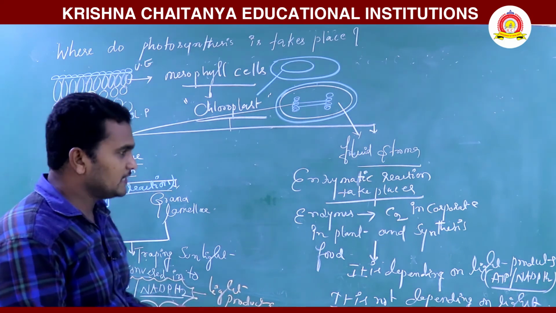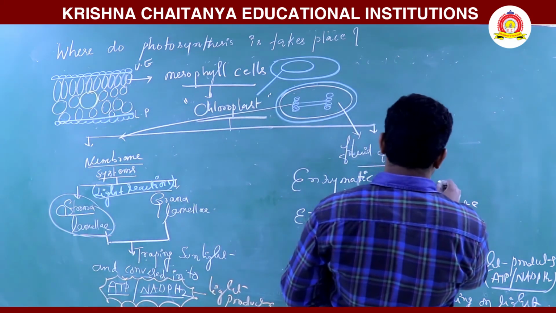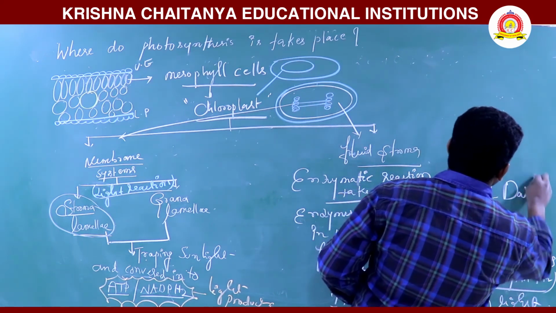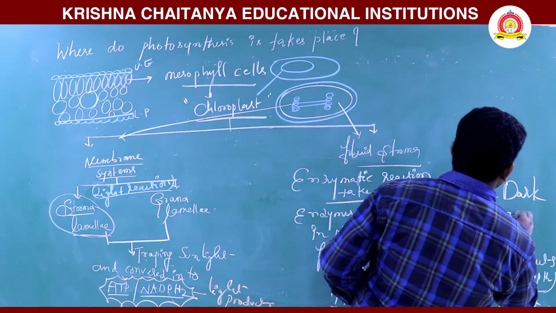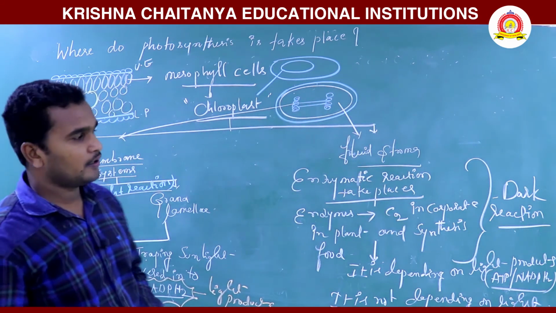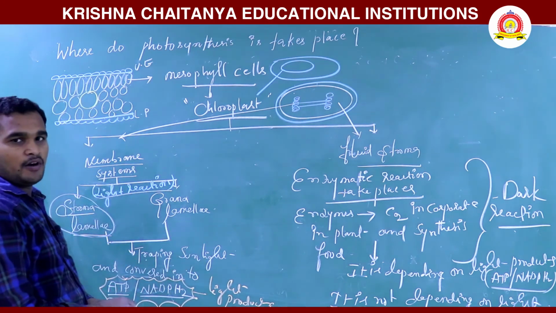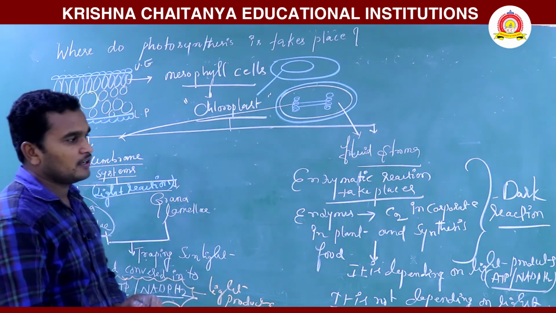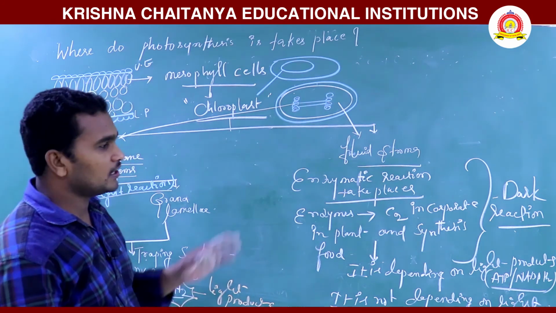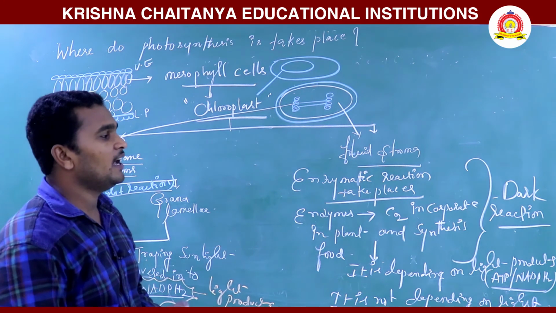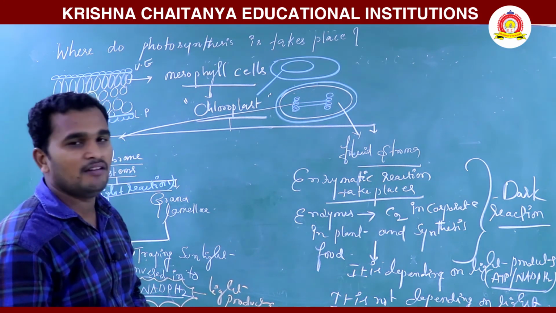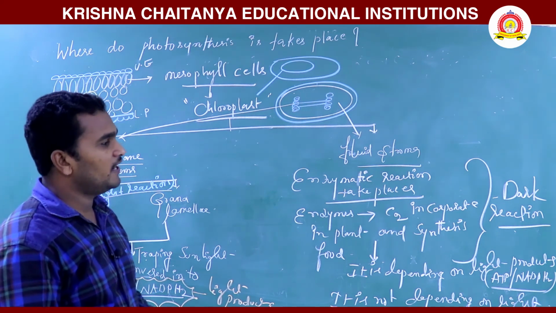So this is called a dark reaction. This entire process is called a dark reaction. It is also a biosynthetic pathway, synthesizing food materials. It is also known as the Calvin cycle. Dark reaction is called the Calvin cycle. Calvin first identified this reaction.